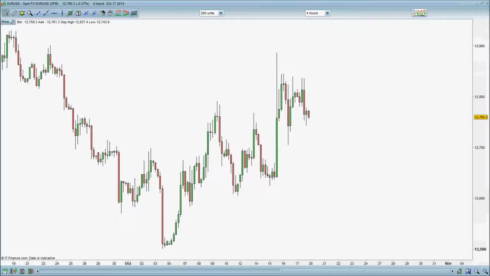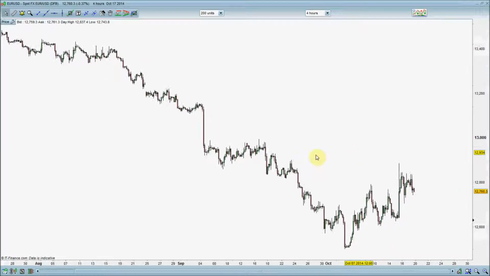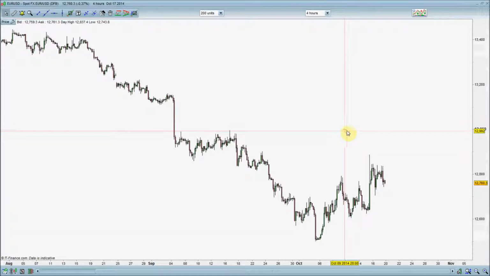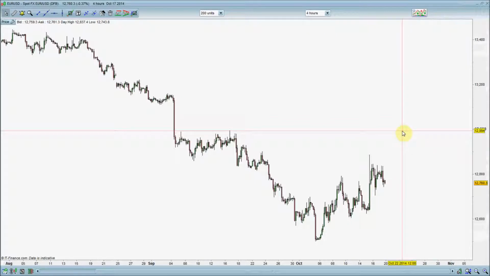Okay, both of those expected to come in weaker. They were weaker last time. I don't expect any change. If they do come in weaker, we could start to see this euro push down. The only thing that I am concerned about the euro is that it may well pull back up to this 13,000 level at some point, if we get a surprise better than expected PMI on the French and Germany, then that could be the start of the cause of that. However, I don't expect it to, and I do think we are going to be limited to this area of resistance that started to form, which was previous support before.